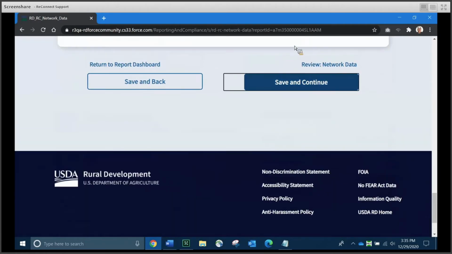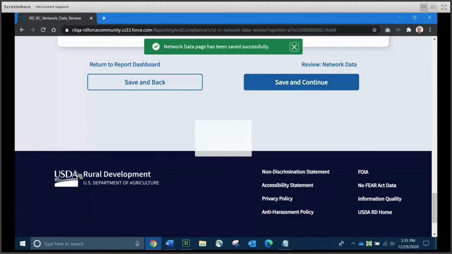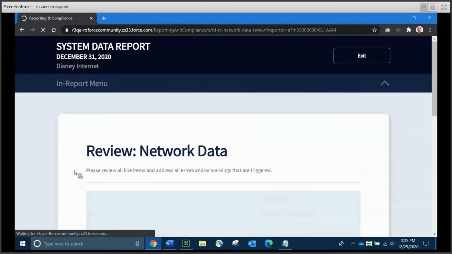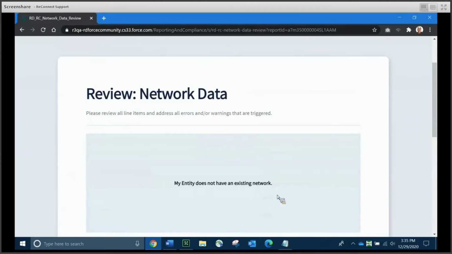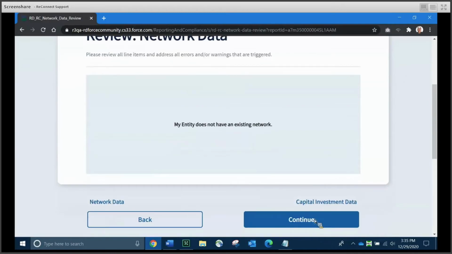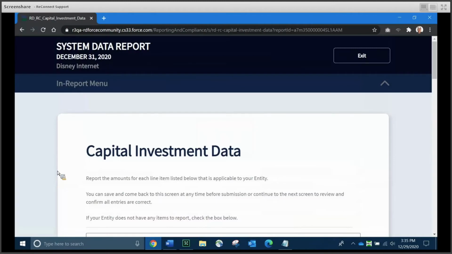Now, in the interest of time, I'm just going to go ahead and tell the system we don't have anything to report. Click Save and Continue. And go to our review page for network data. That looks good. We're going to go ahead and move to the second schedule, which is capital investment data.